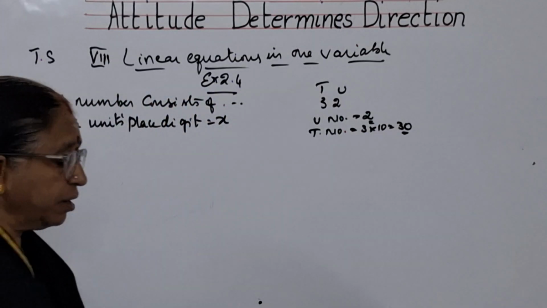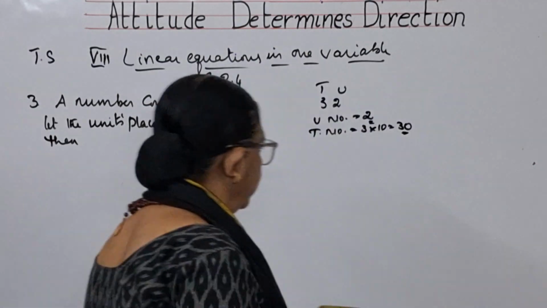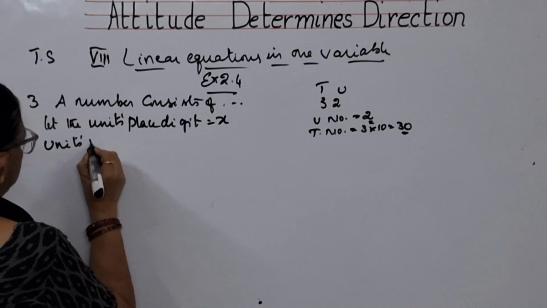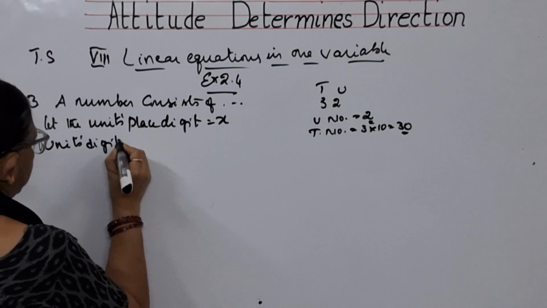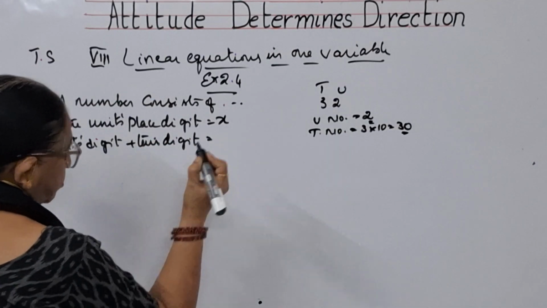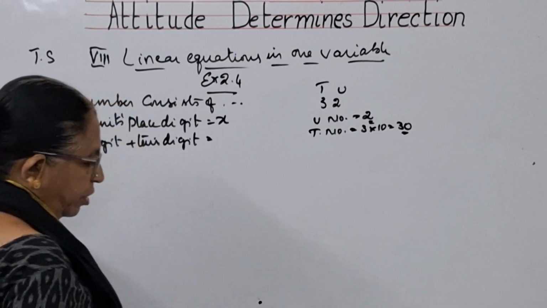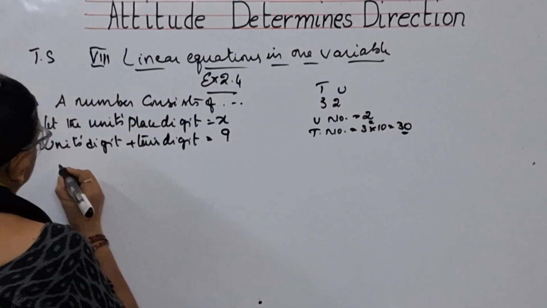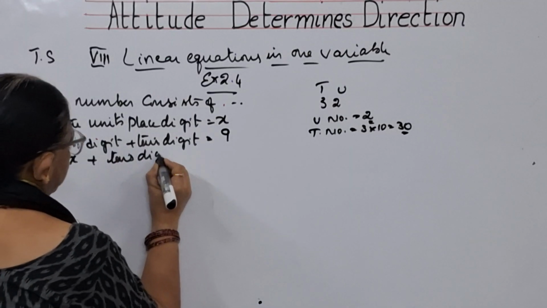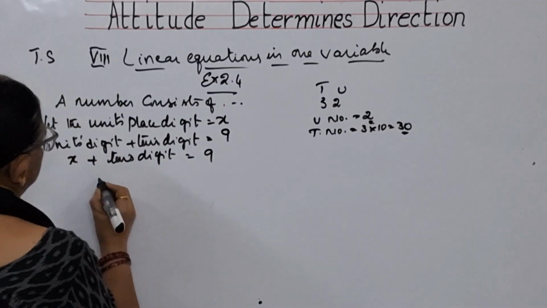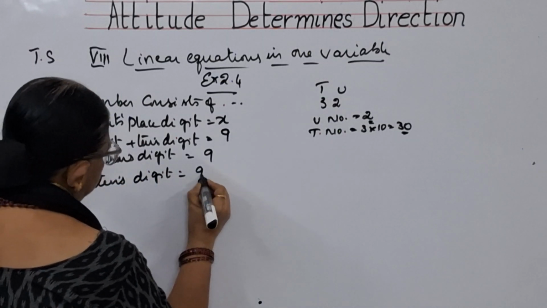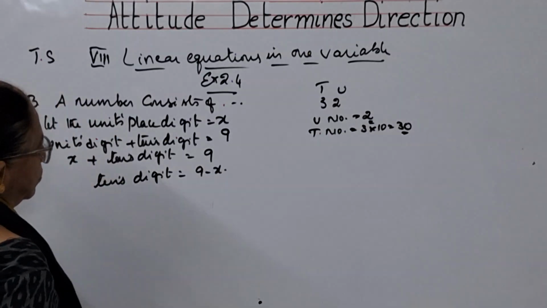They say that the sum of the units digit and tens digit is 9. So units digit is x plus tens digit is equal to 9. So what is the tens digit? The tens digit will be 9 minus x.